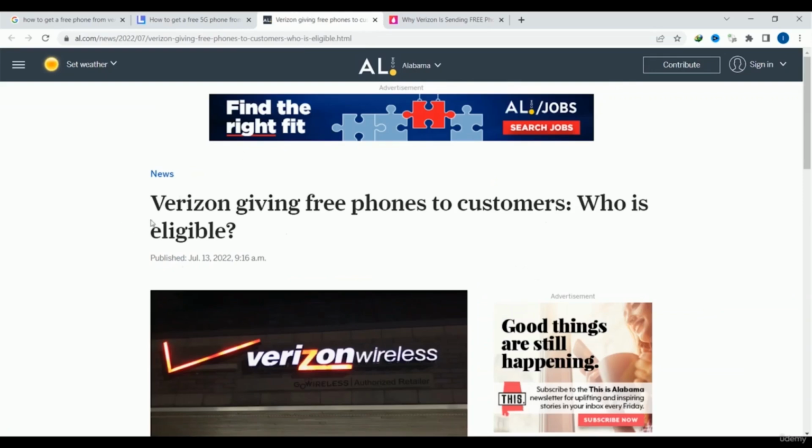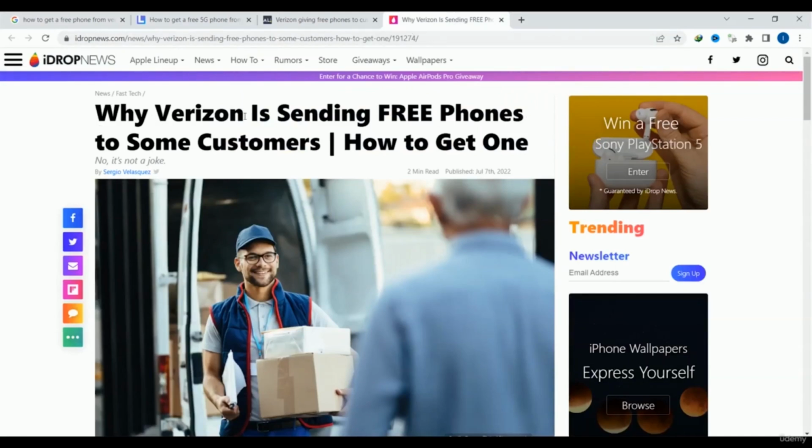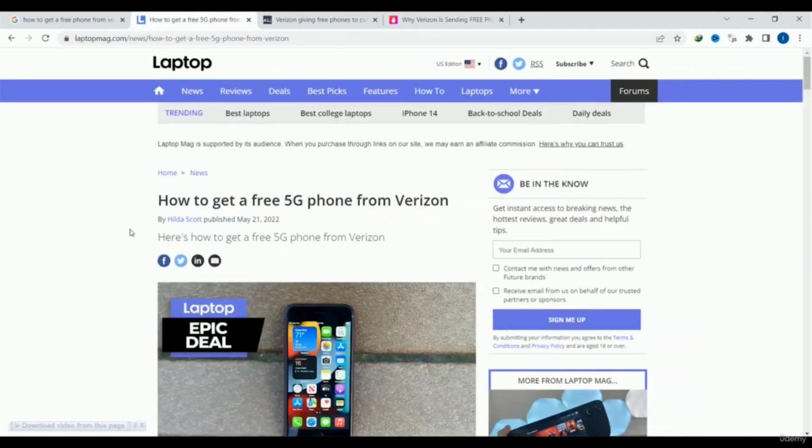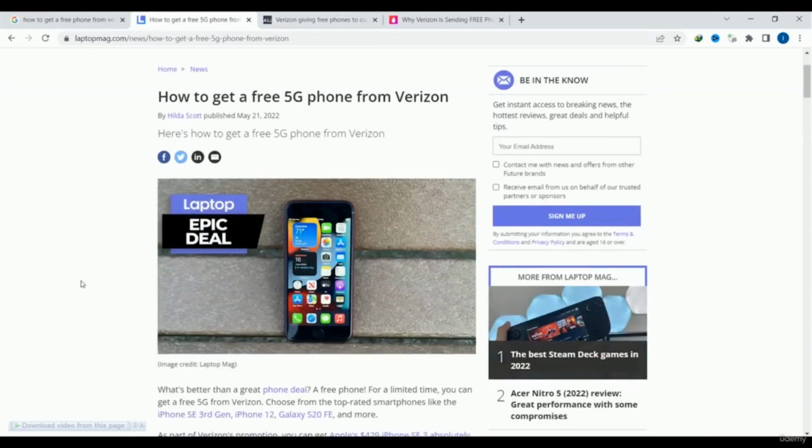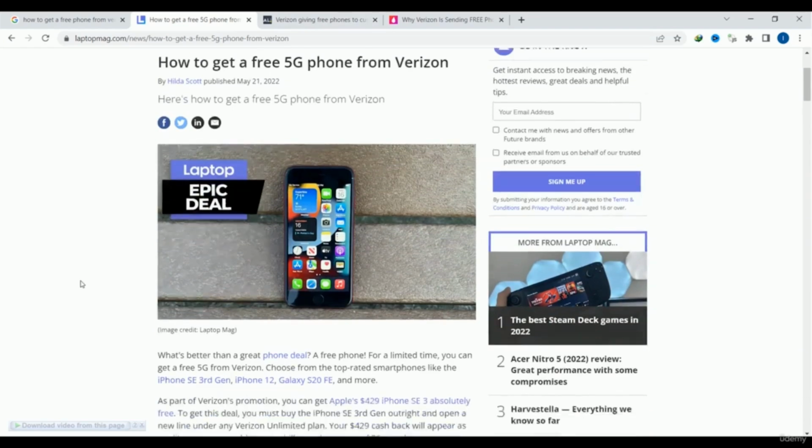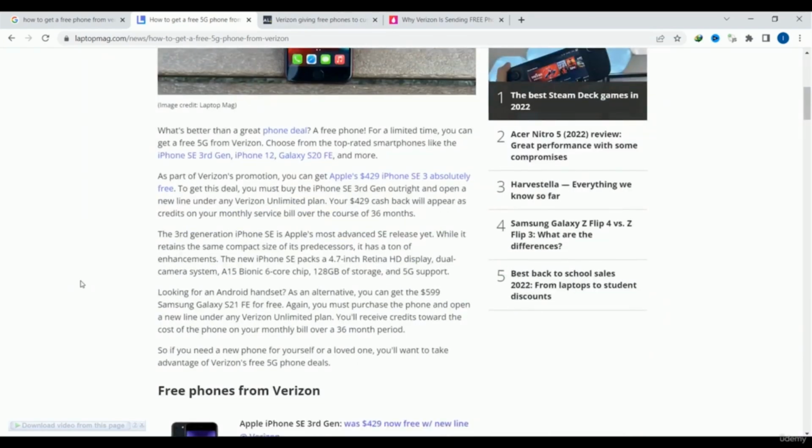This is another, Verizon giving a free phone to customers, and here, why Verizon is sending free phones to customers. So these 3 website articles are closely relevant. You can read the articles from these 3 websites and get ideas by reading them. Then you can draft an article yourself, summarize, and then write the final article for yourself.